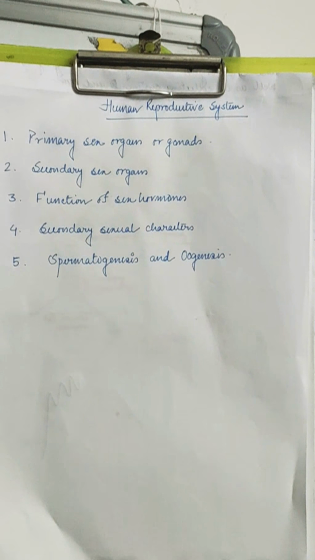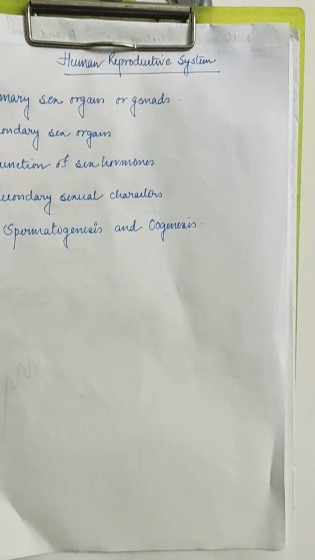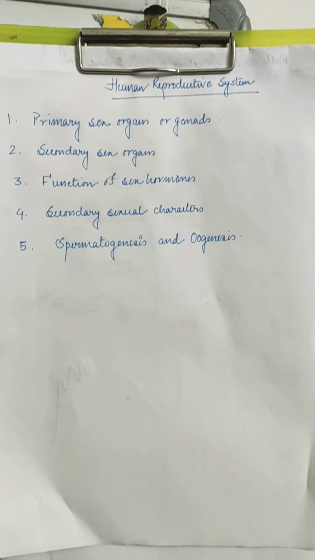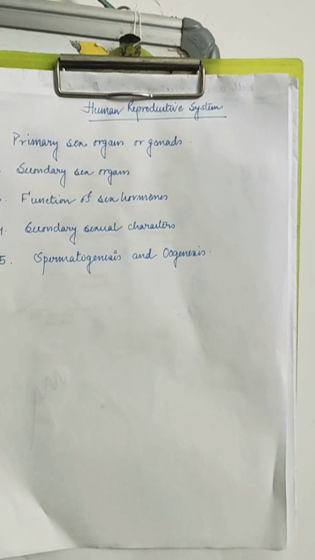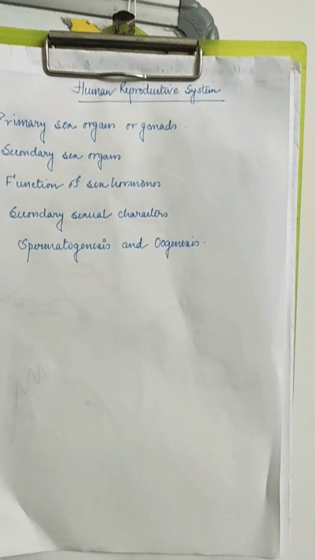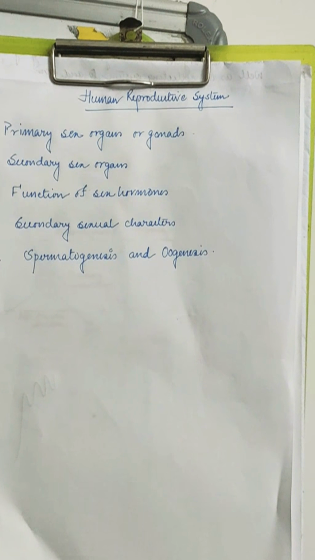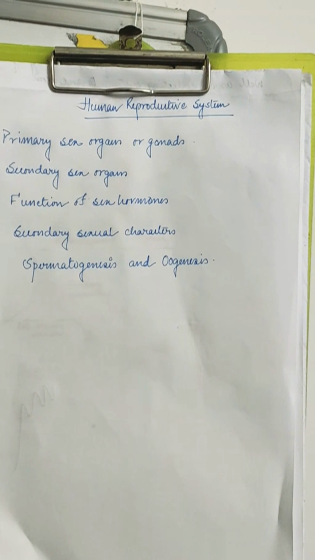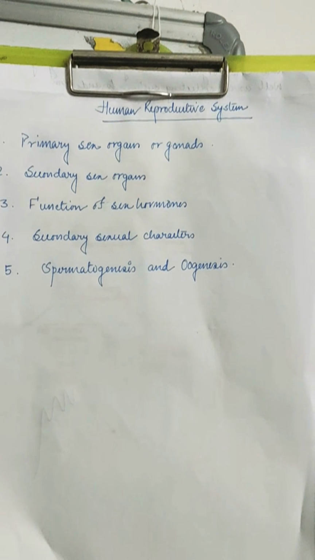And at last comes spermatogenesis and oogenesis, the most tricky ones. So you have to go through your books several times. Spermatogenesis is just a chain-like process which makes the sperm grow, and oogenesis makes a mature ovum. You all have primary knowledge of this from your class 10 reproductive system chapter, like the menstrual cycle: M for menstrual phase, then comes the follicular phase, then the ovulatory phase, and the luteal phase.